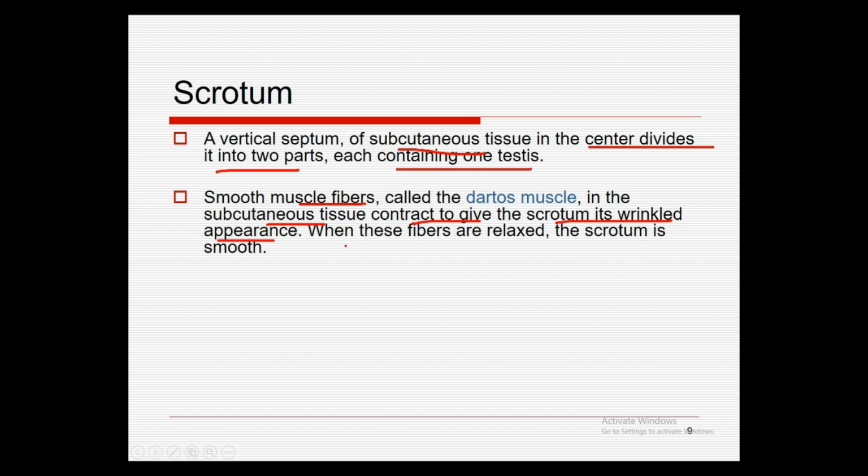When these fibers are relaxed, the scrotum is smooth.